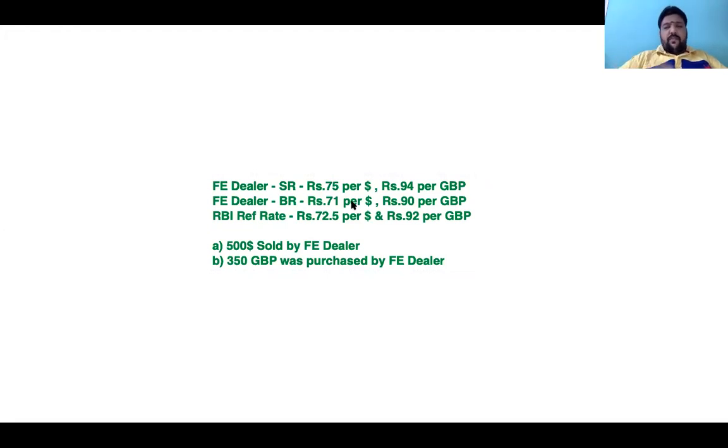RBI reference rate for both the currencies is available. First transaction, $500 was sold by the foreign exchange dealer. Next transaction, $350 purchased. Determine the value of supply as per Rule 32(1)(a).